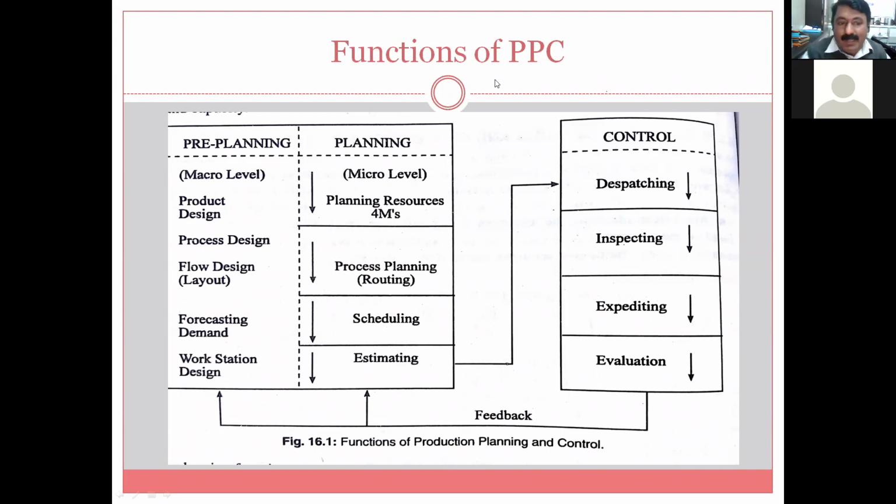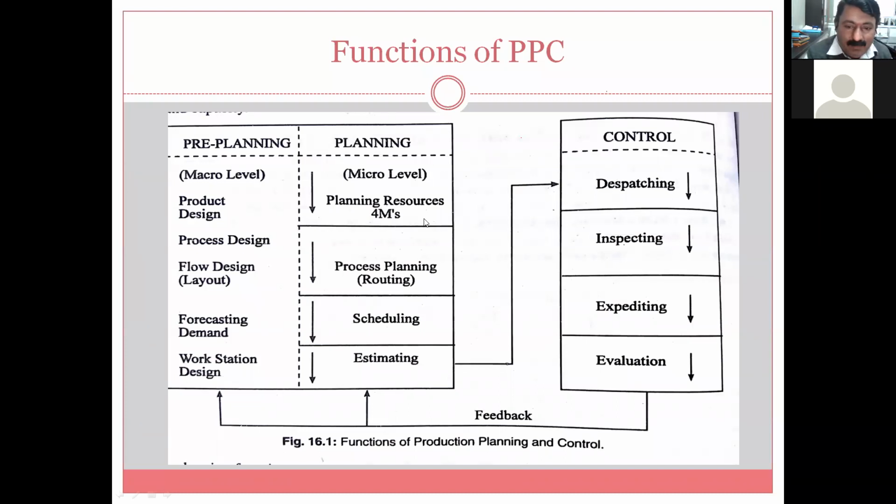So this is pre-planning. Now comes planning at the micro level, planning resources, the 4Ms. Since this is a mass or continuous type, no more planning is required here; once the plan is set up, there is no problem. But let us assume that it is not mass production.